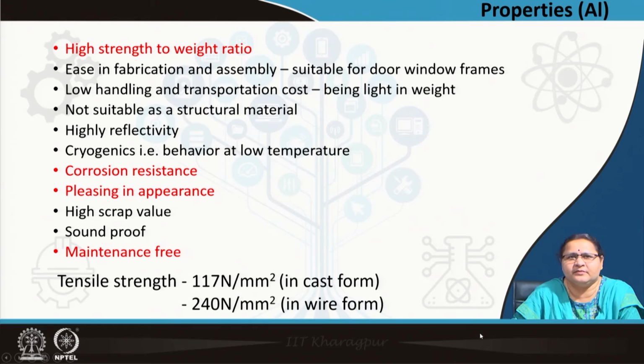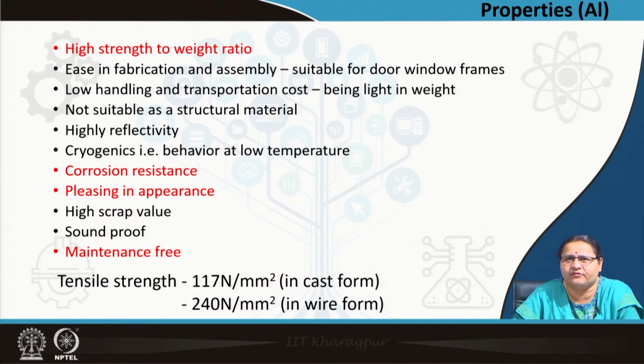So, aluminum, as I already told, has non-ferrous metal properties. It has a high strength to weight ratio, and is easy in fabrication and assembly, that is why it is suitable for doors, windows, frameworks, any kind of partitioning, etc. Being light, it is easy to handle.